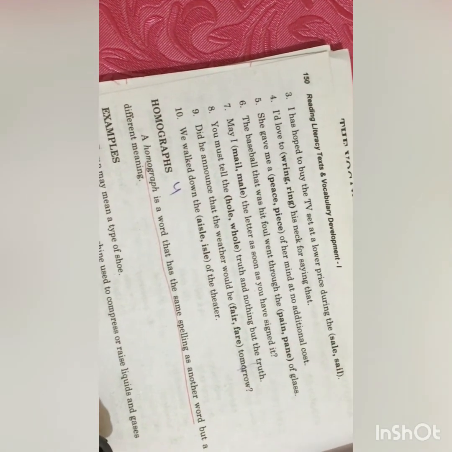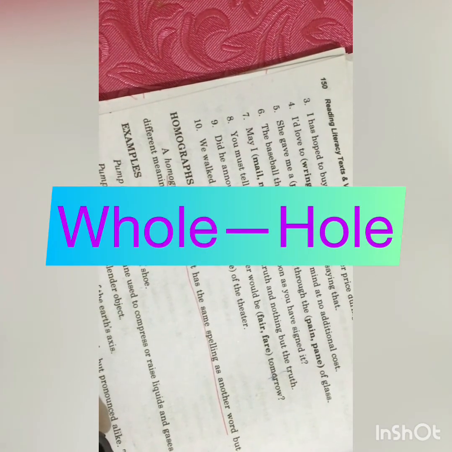So this is how we can see what homonyms are. Let's see number 8. You must tell the whole, HOLE whole and WHOLE whole, truth and nothing but the truth. So after reading the line, we can very well conjecture which of the words is needed here.